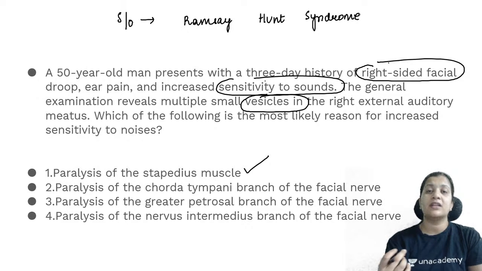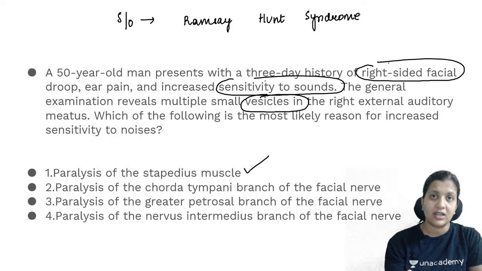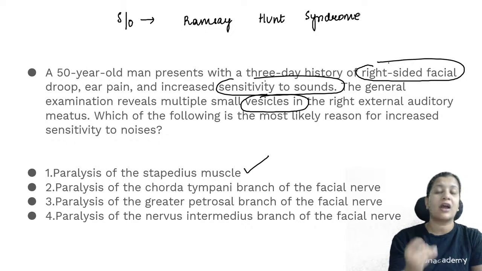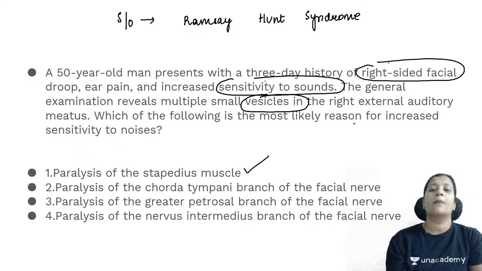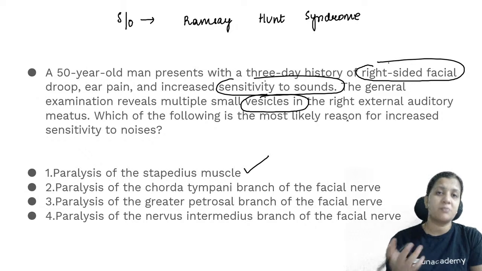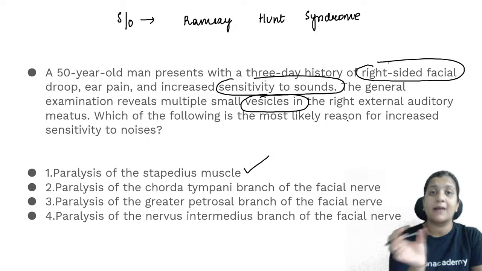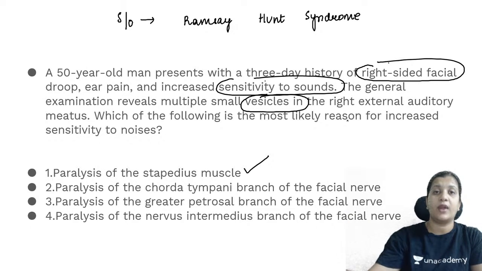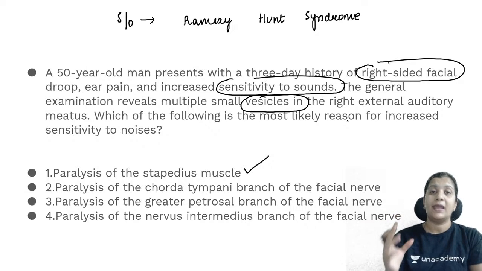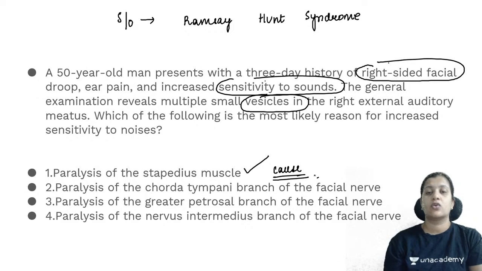Now obviously when there is a 7th nerve palsy and there is a lesion at the geniculate ganglion, the nerves which come distal to that are impaired in their function. So the nerve which comes below it is the nerve to stapedius, and when there is paralysis of the stapedius muscle, it will not contract. When it doesn't contract, the stapes becomes hypermobile. This hypermobility will allow excessive sound waves to enter from the middle ear to the inner ear, making the patient sensitive to noise. So paralysis of the stapedius muscle is the cause for increased sensitivity to noise. So I hope all of you got the answer, which is paralysis of the stapedius muscle.